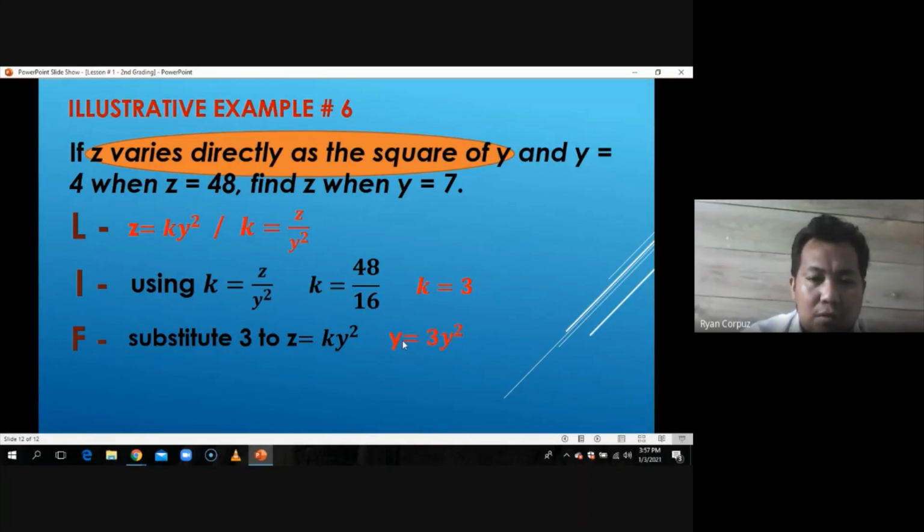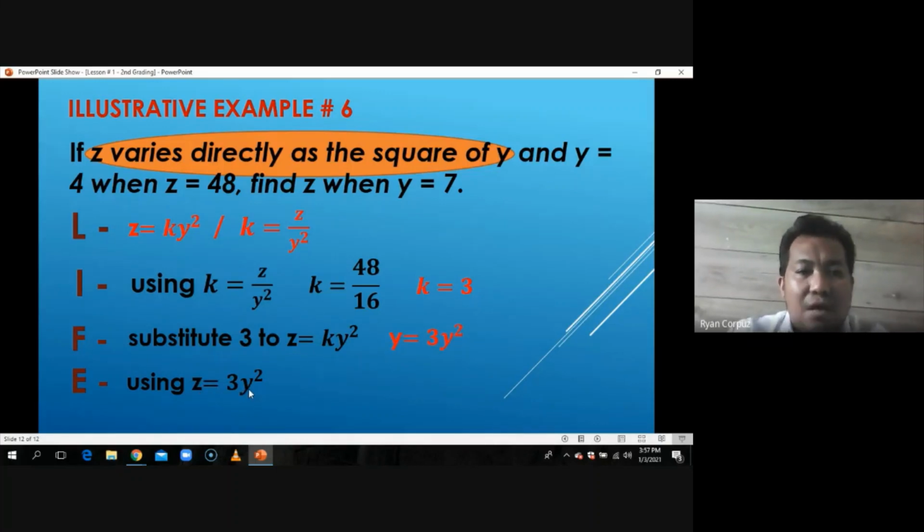In place of y here, replace it by z. It should be z is equal to 3y squared. And last, using the new form equation in the third step, ito, it should be z. So tama na siya dito. Z is equal to 3y squared.